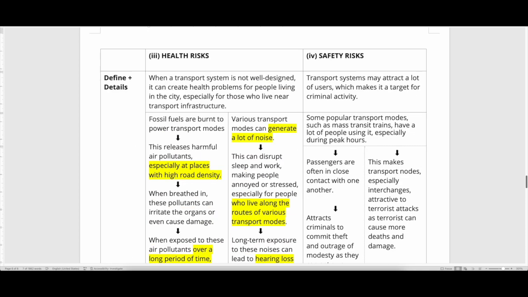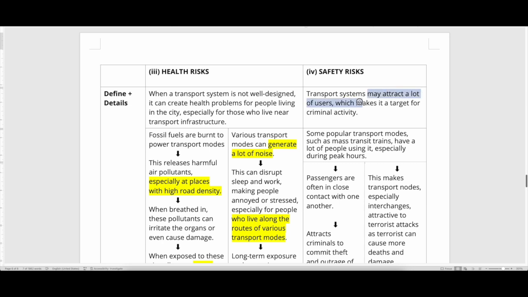Another one is that transport systems, because they attract a lot of people, make it a target for criminal and terrorist activities.